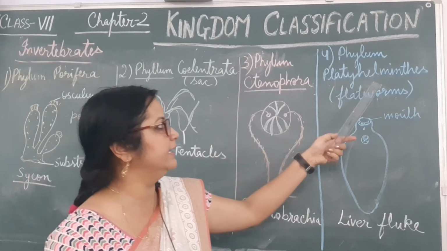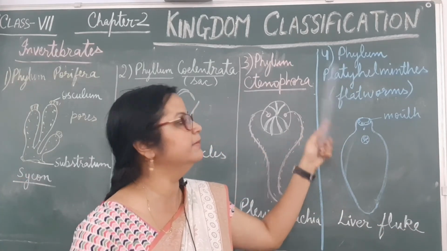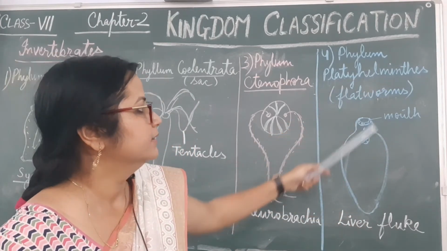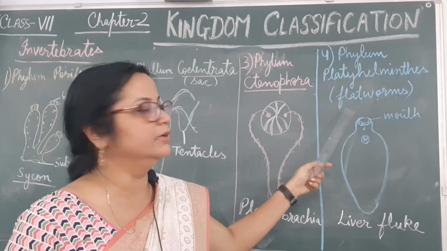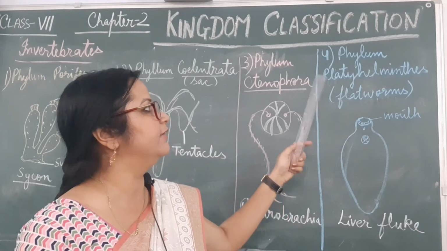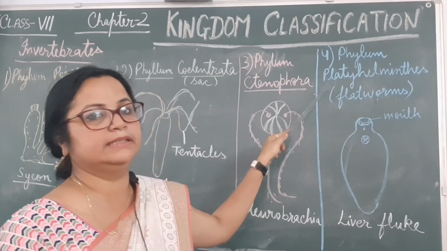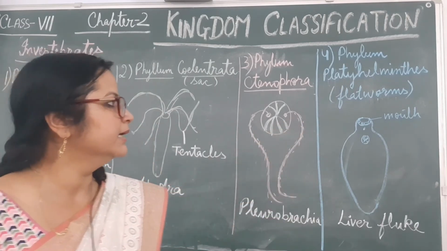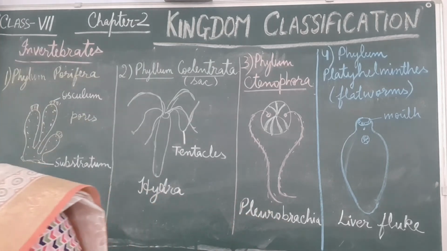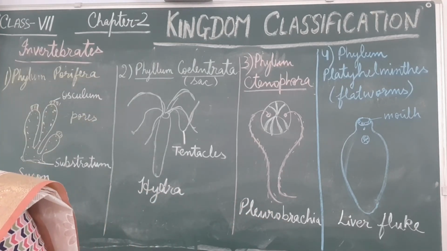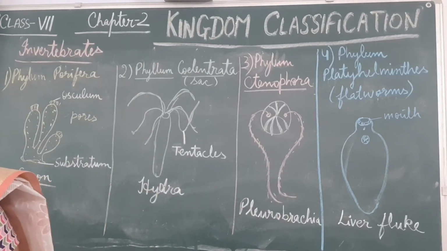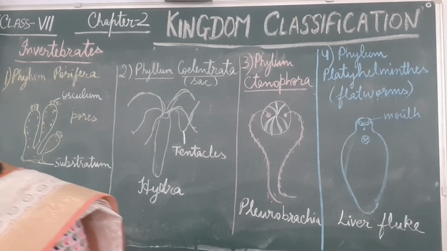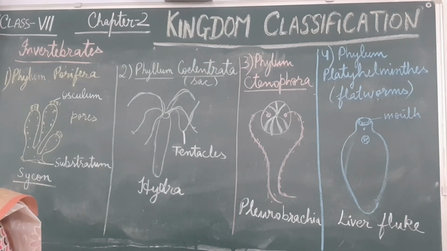The fourth phylum is phylum Platyhelminthes. Helminth means worm, and they are commonly called flat worms. Platyhelminthes organisms come under the flat worm category. The body of these flat worms is dorsoventrally flattened, leaf-like or ribbon-like. Bilateral symmetry is there.